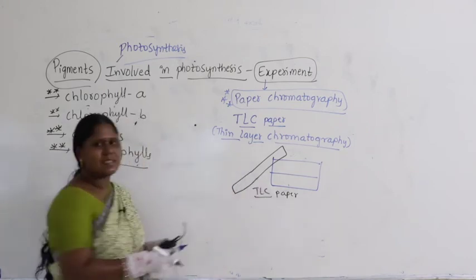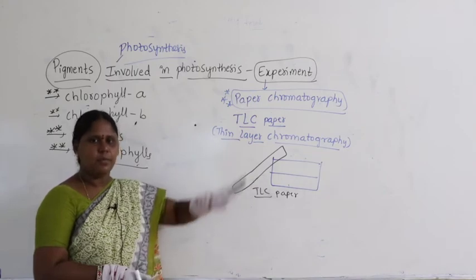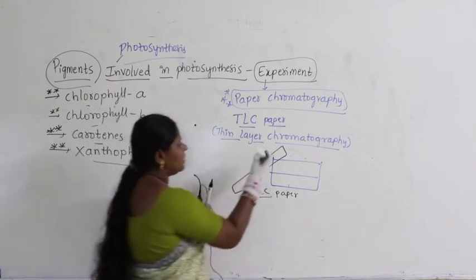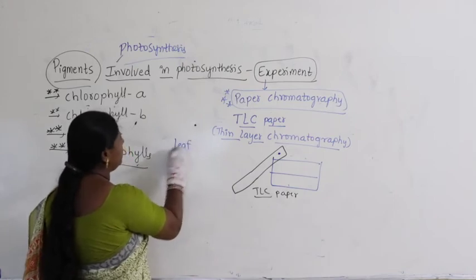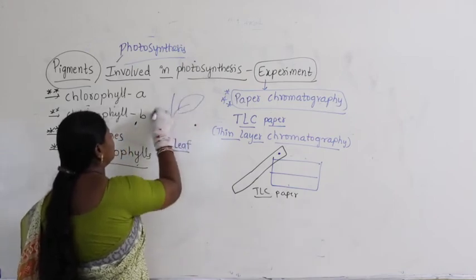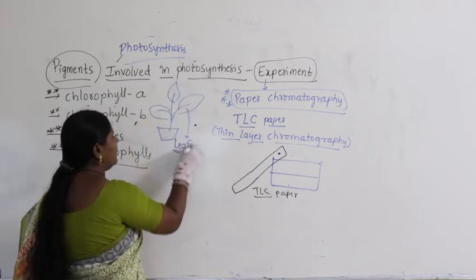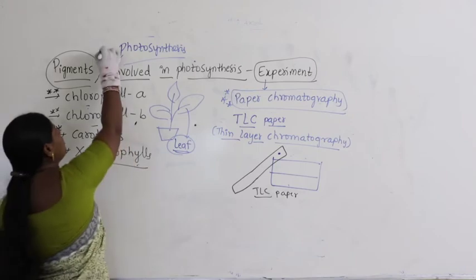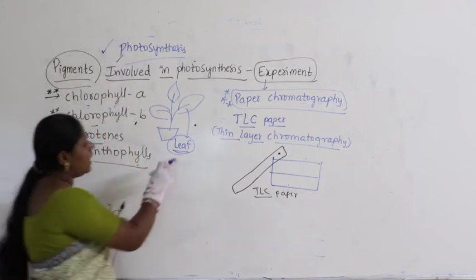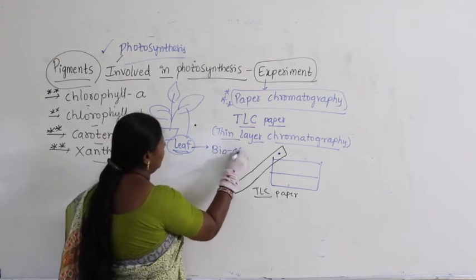I place the TLC paper in a slanting position. What is being kept here? Simply we can take the leaf from the plant. Okay, so from the plant we can collect the leaf. Why are we collecting the leaf? The leaf is a good source of photosynthesis, and we make it into a bioassay.